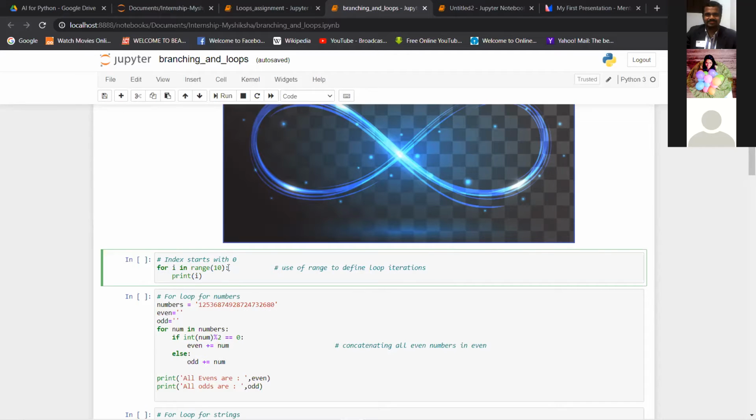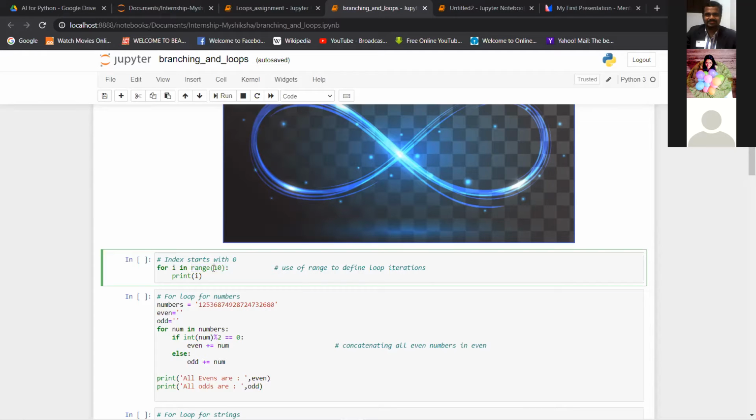After the colon, whatever operation you give is going to happen a certain number of times. How many times it will happen, you can decide using what the range function defines.